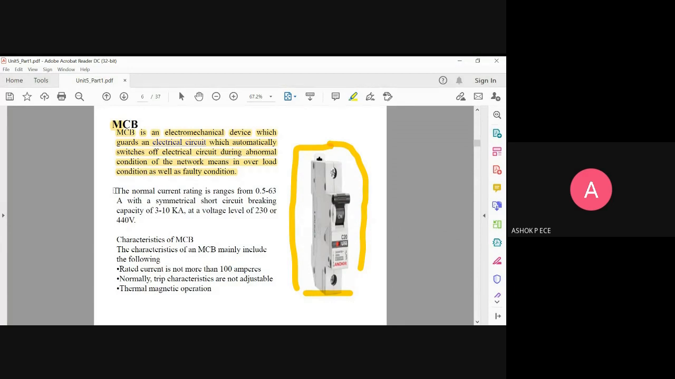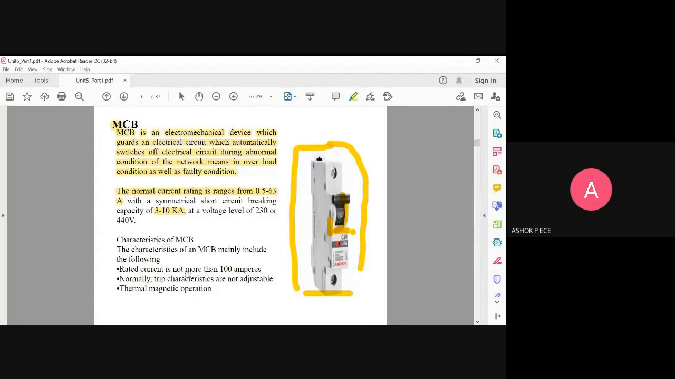See, normal current for all our applications in our house will range from 0.5 to 63 amperes maximum. The short circuit current will be in the range of 3 to 10 kilo amperes. Current in kilo amperes means such a huge amount of current. If such a huge amount of current flows through your device, this MCB will detect it and automatically pull the switch down. Down means it will automatically come to off position, so your circuit will be cut off from the supply.